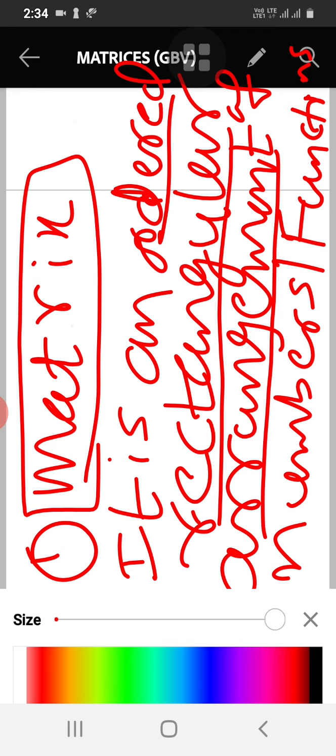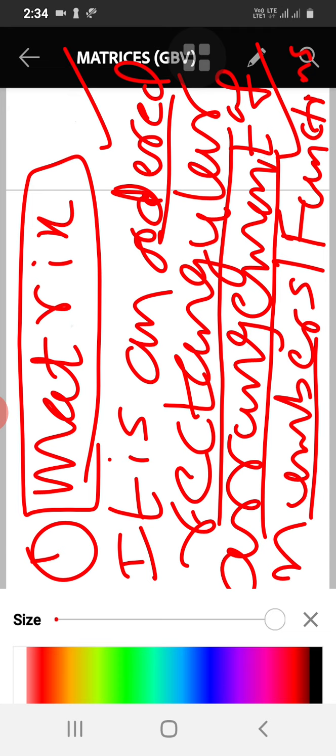That is called a matrix. How we can represent it will be our next question. An ordered rectangular arrangement of numbers, or we can take functions. You need not write now, just go through the video. Afterwards you can update the notes. I will give the notes also. First listen to the explanation.